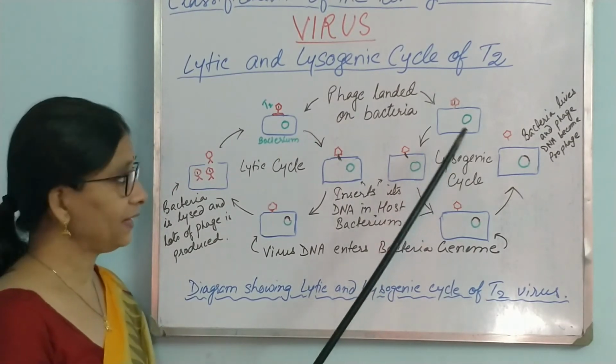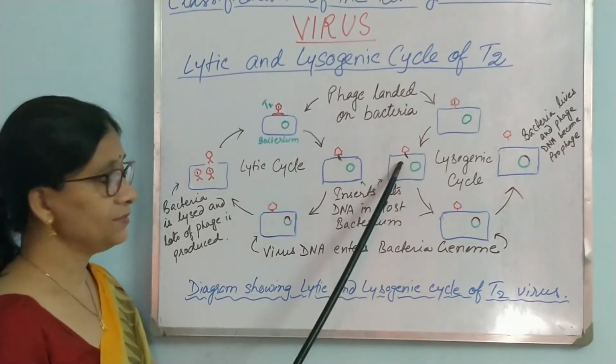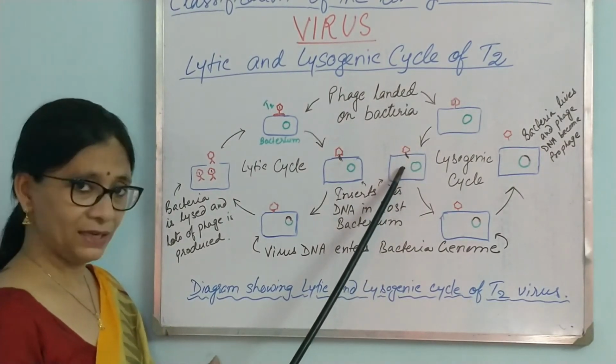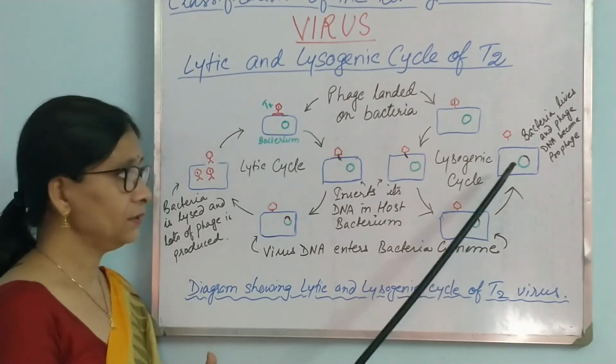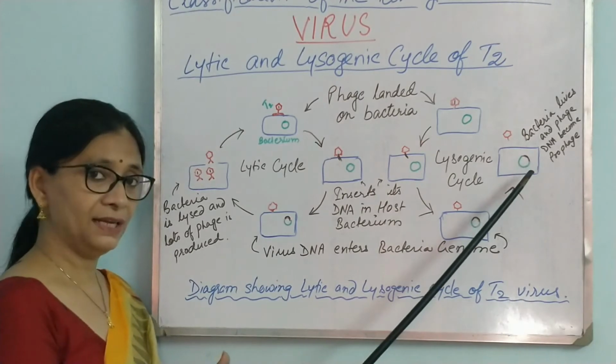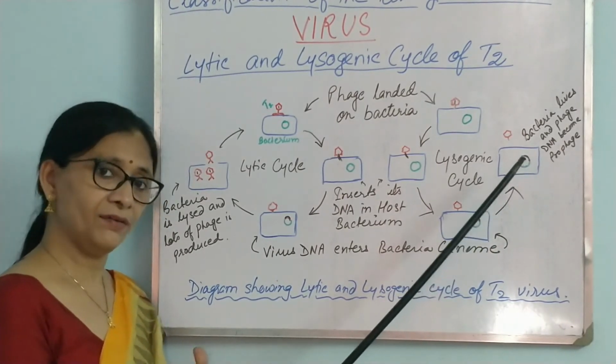In the lysogenic cycle, a phage has landed on the bacteria and inserted its DNA into the bacterial cell, which unites with the bacterial DNA. But now the phage DNA is turned into a prophage, and the bacterial cell remains as it is.